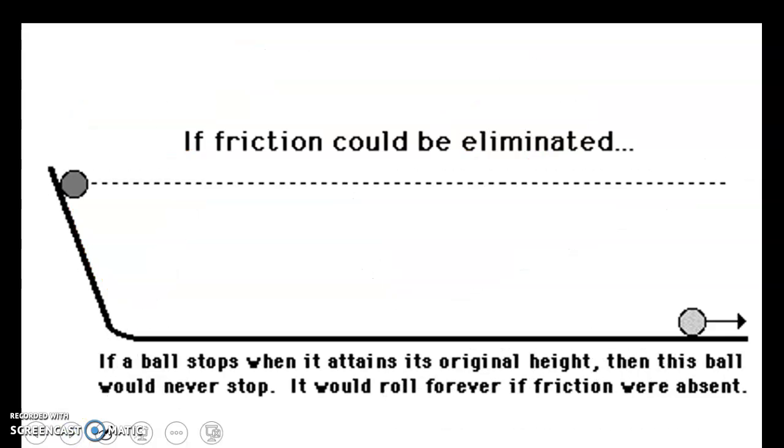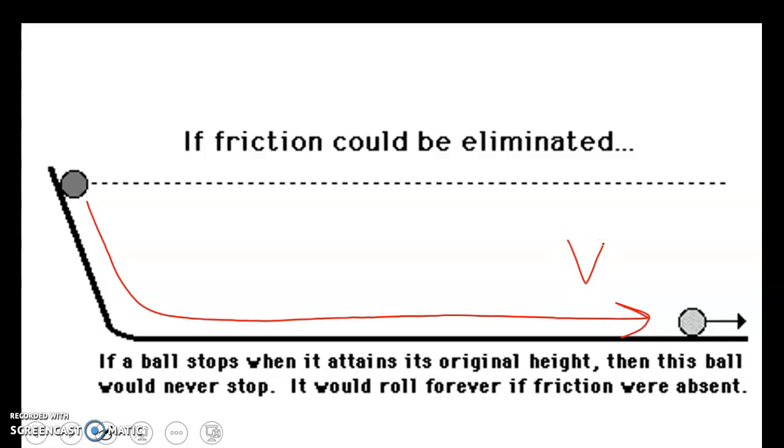If friction could be eliminated, if we rolled it and the object ended up on flat ground, it would continue to roll at this constant velocity forever. And again, as if friction were absent, or a wall or something to stop the ball. But once it got to the flat surface, its velocity would stay constant. And it would roll forever until an unbalanced force acted upon it, either the wall or friction or something like that.